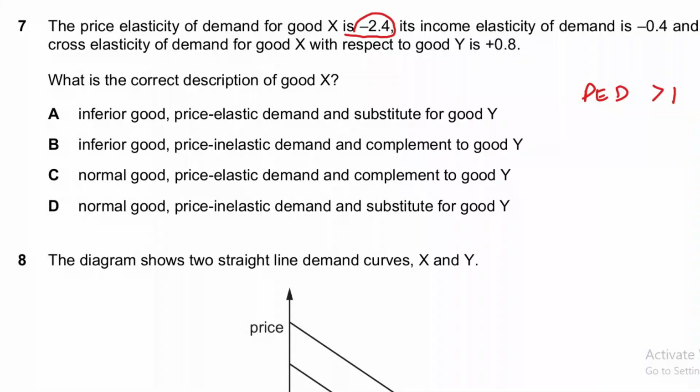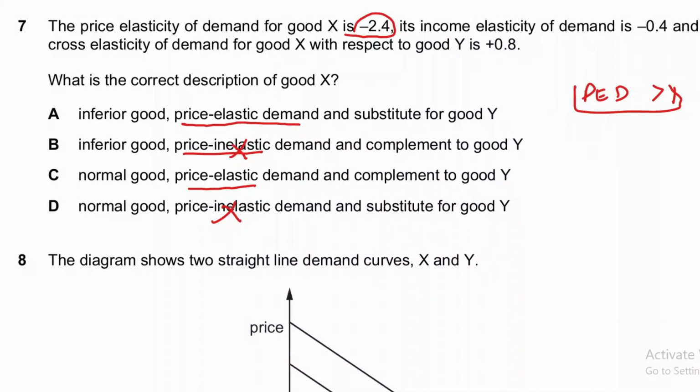If we look into this first condition, you can see price elastic demand, so this can be the correct option. Price inelastic demand, so we will cross it. Price elastic demand, so it can be correct. Price inelastic, so we can cross it. So we come to know from this value 2.4 that PED is greater than 1, so it is elastic.